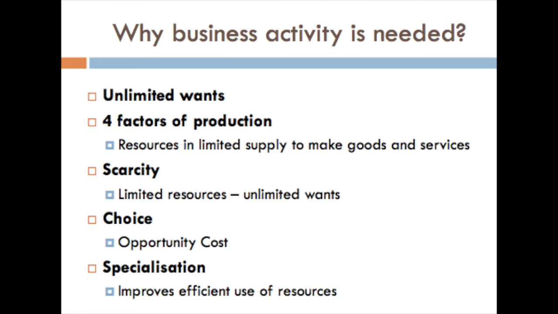In other words, resources are in limited supply to make goods and services. Because of this, the problem of scarcity exists: limited resources minus unlimited wants. Because these limited resources have alternative uses, we need to make a choice, and this choice-making gives rise to opportunity cost.